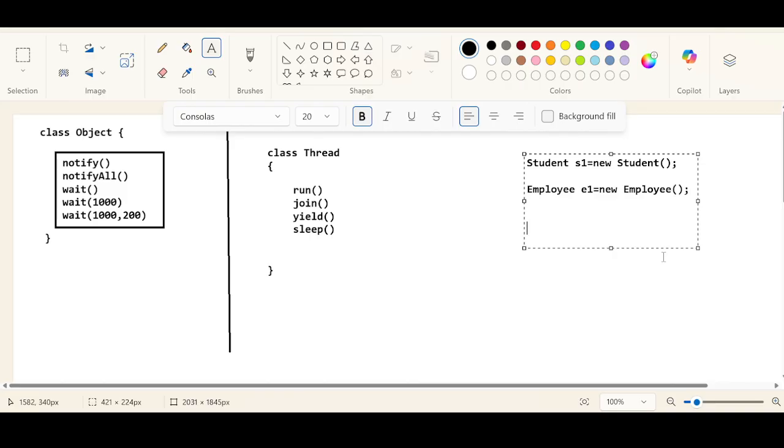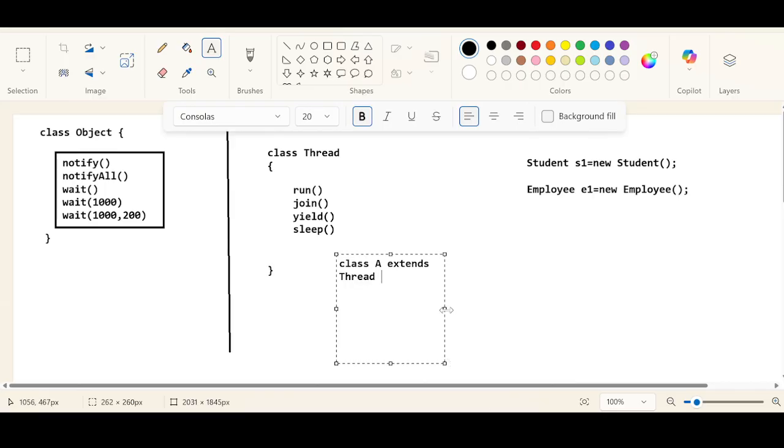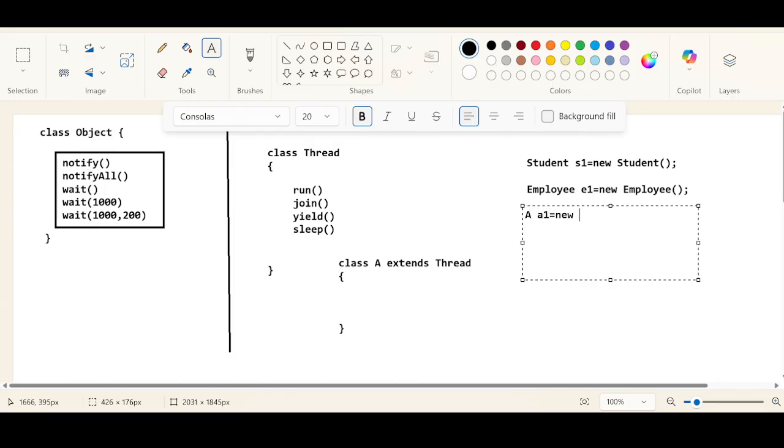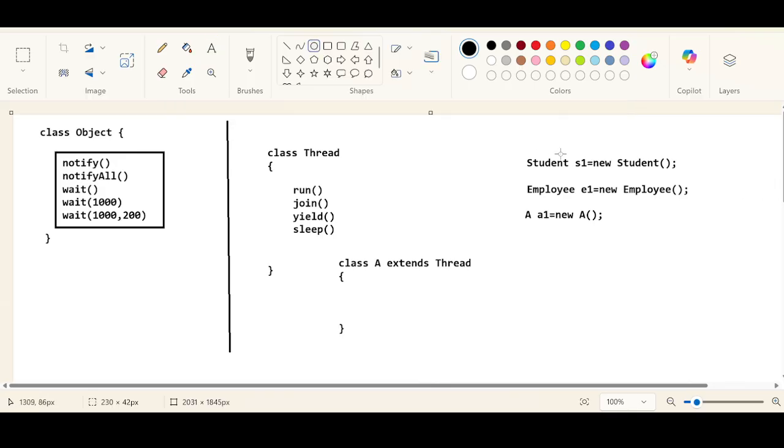And the third one, let us say, is another class, A extends Thread. I have an independent class A, and it is extending the Thread class. Then I have something like A1 equal to new A. Okay, so based upon this reference variable, you can say which is a Thread class right here.